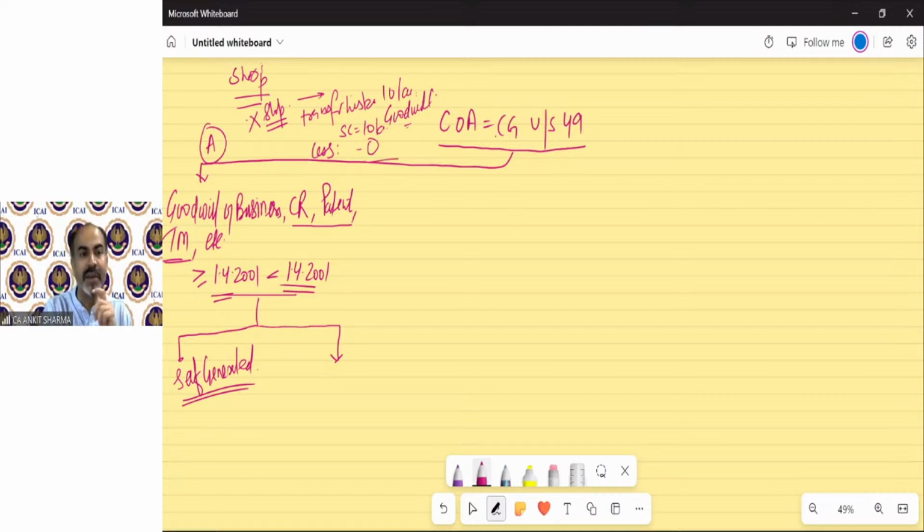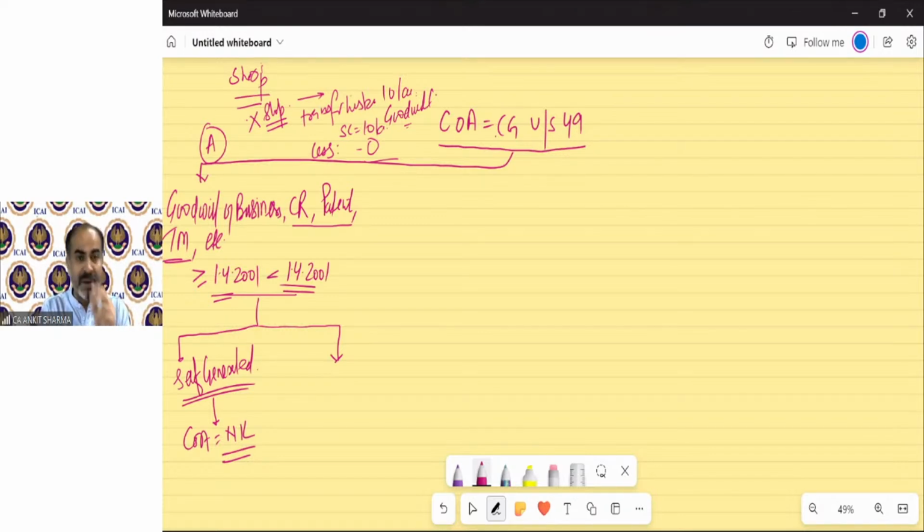So cost will be nil, because if any intangible asset has been self-generated, then the cost of that intangible asset will always be nil. So the full 10 lakh is going to be taxable as his capital gain income.